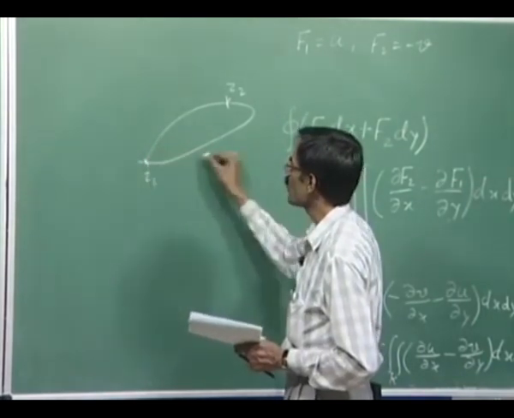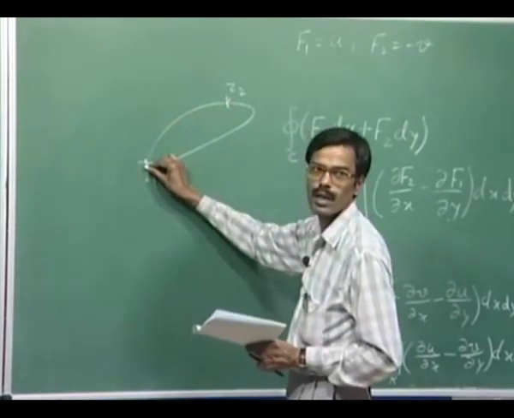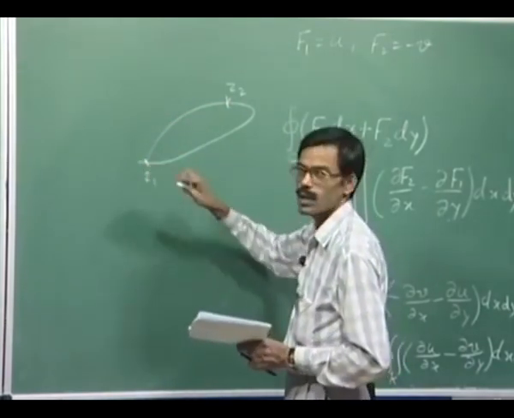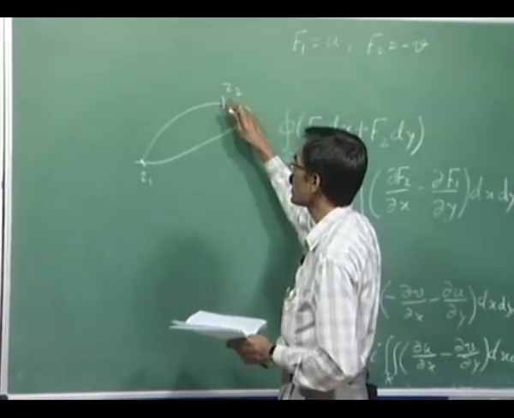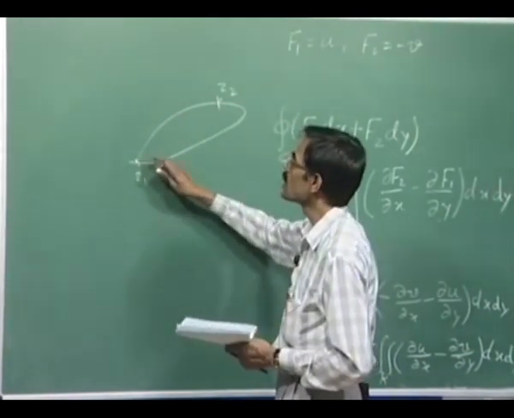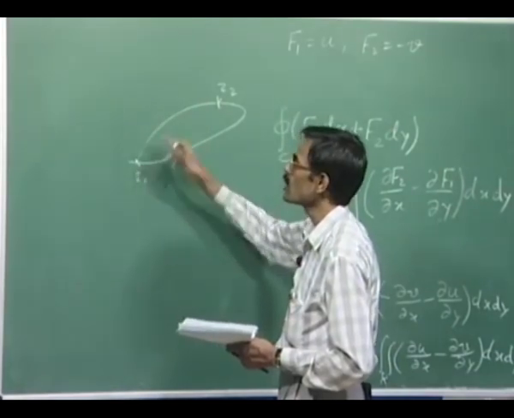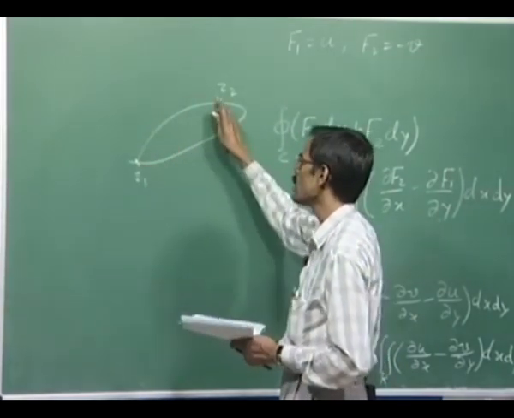So now this contour integral from z1 to z2 and back to z1 is actually the sum of two line integrals: z1 to z2 along this curve and then z2 to z1 along this curve, which is equivalent to the negative of the line integral from z1 to z2 along this curve.